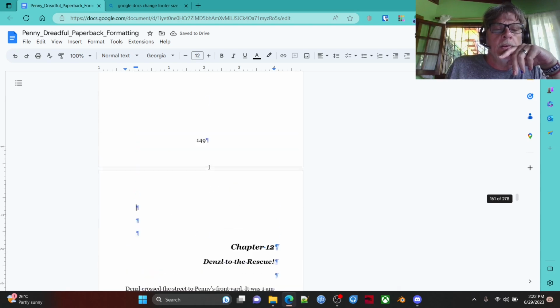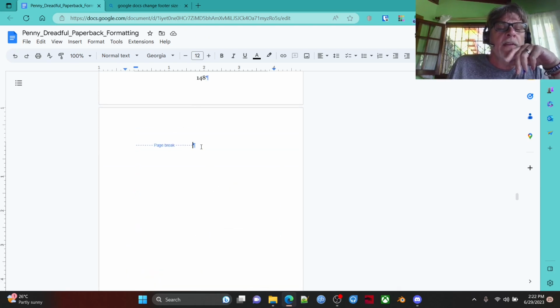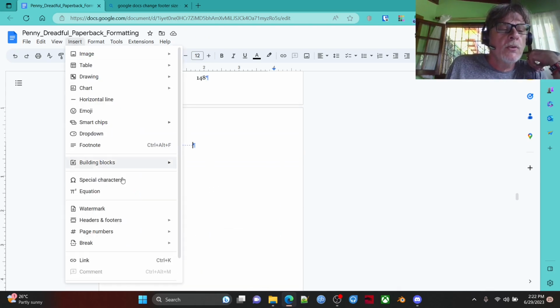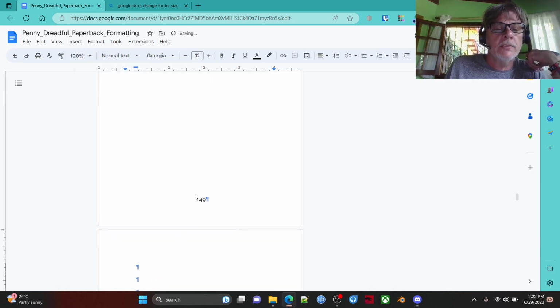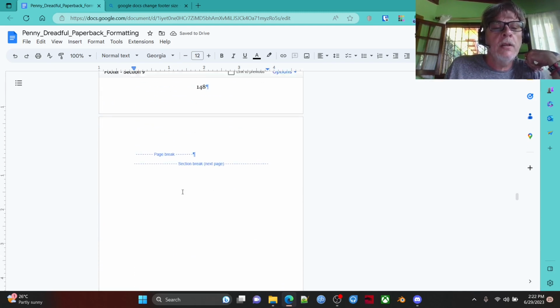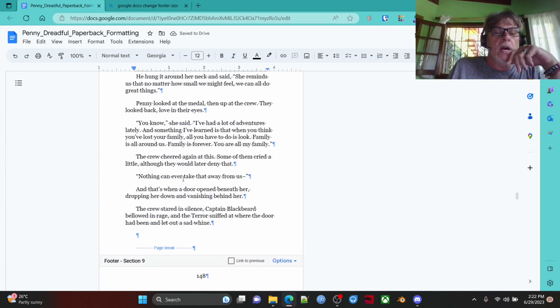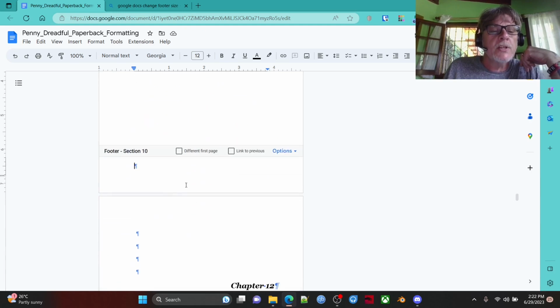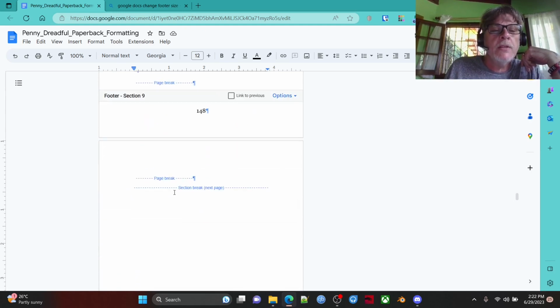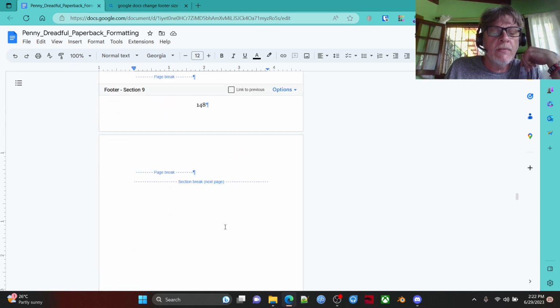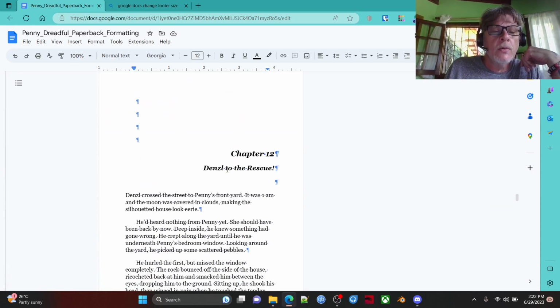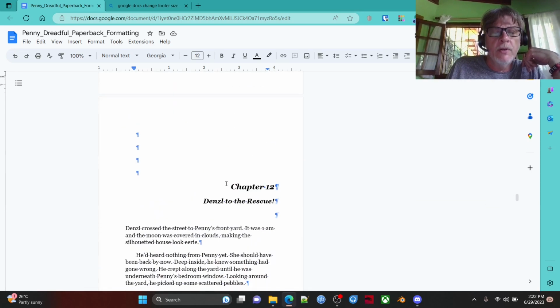And then there's our blank page, and right after that, we're going to create another section break. All right, now let's look at our sections. We don't want to link, right? Section 10. So section 9 is the end of our last chapter. Section 10 is our blank page with no page number. We ended at 148.